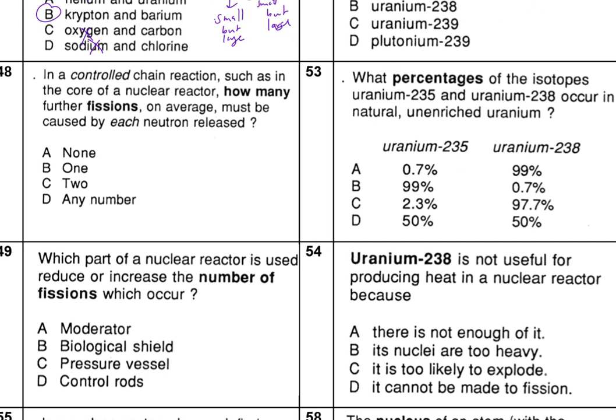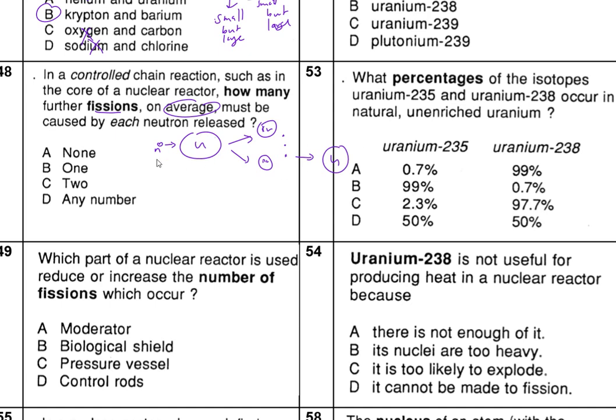Alright, now in a controlled chain reaction such as the core, many fissions occur. Now on average, how many must each cause? Remember, we have uranium. One neutron goes into the uranium, and it splits into, let's say, krypton in this case, and then barium in this case. And then we have 1, 2, 3 neutrons being released, and these neutrons will go to find another uranium. Now on average, how many further must it cause?